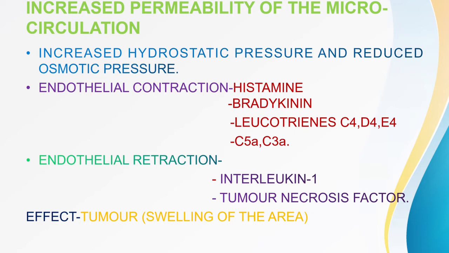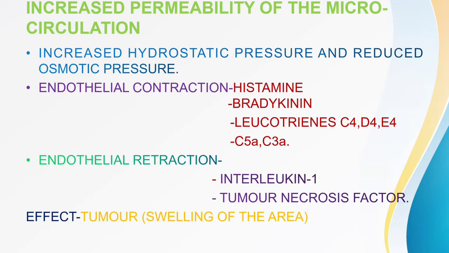Normally, how are the nutrients and oxygen supplied to the tissue? By the Starling law. What happens at the arteriolar end? At the arteriolar end, the hydrostatic pressure is more. The hydrostatic pressure generates a tendency of the fluid to come out of the blood vessel and come to the interstitium, to the tissues.